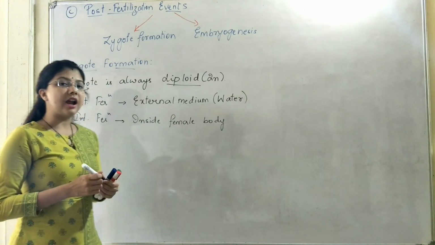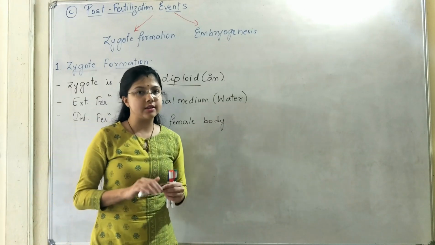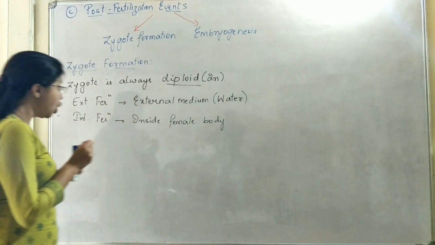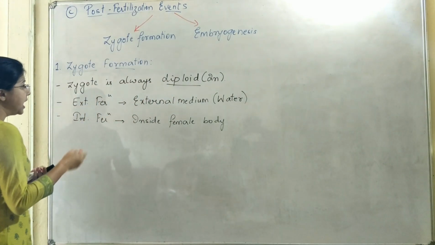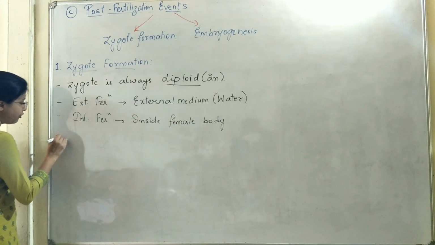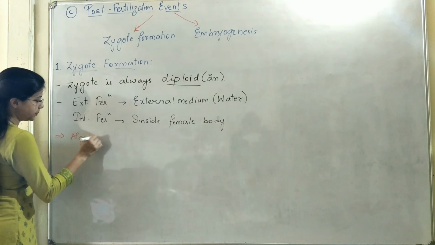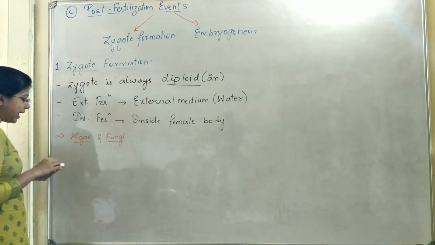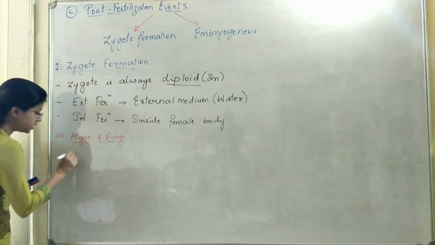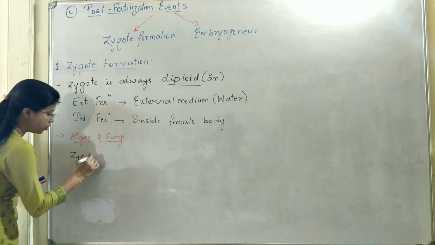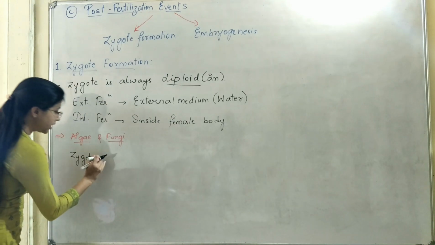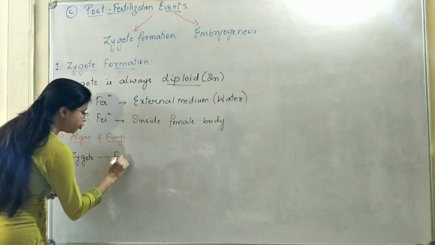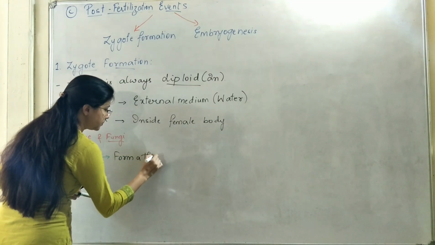Let us now discuss, depending upon the life cycle that the organisms follow, what kind of cell division the zygote will undergo. Let us first see the case of algae and fungi. In algae and fungi, as soon as the zygote is formed, the zygote undergoes a resting phase. And during this resting phase, it is going to form a thick wall around itself.